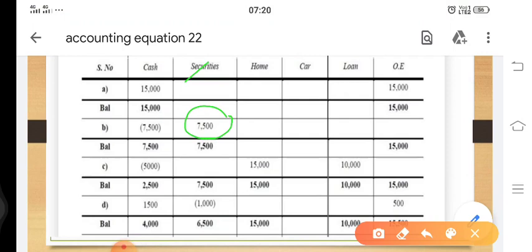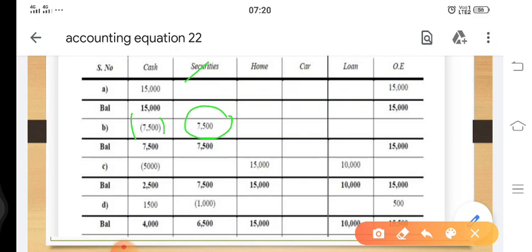Since we purchase securities, cash is definitely going out, and we have subtracted this 7,500 from cash. Now, as I have discussed with you earlier also, any subtraction should be written in brackets. And why is it to be written in brackets? Because it is a subtraction, which means that it got subtracted.